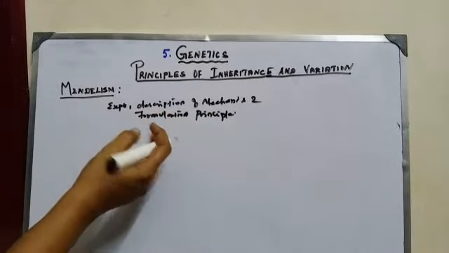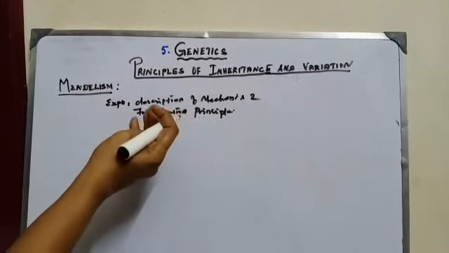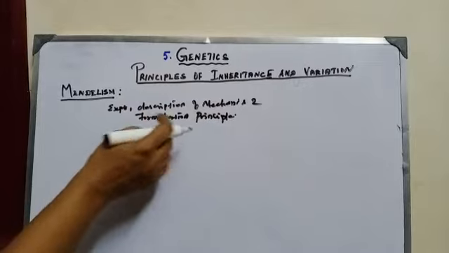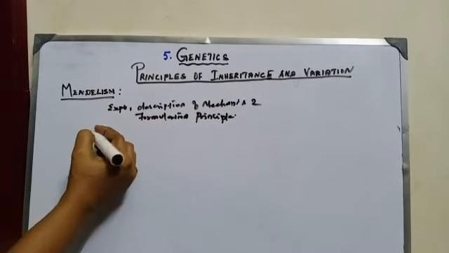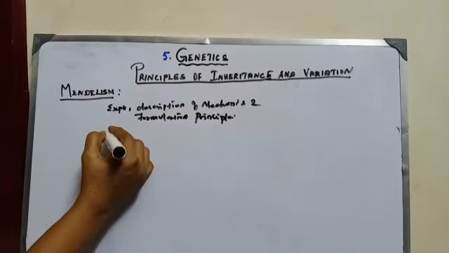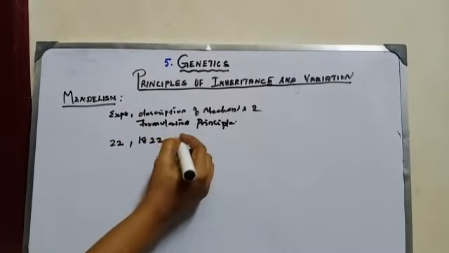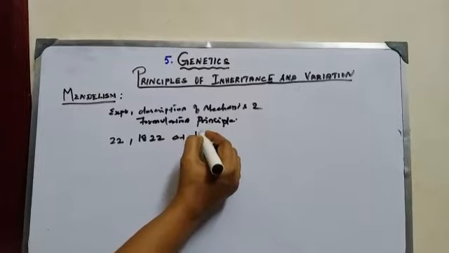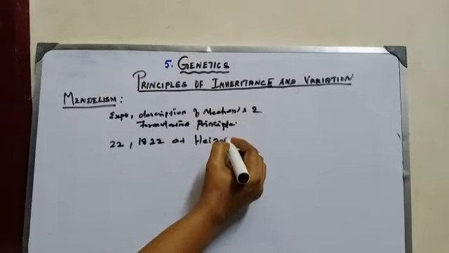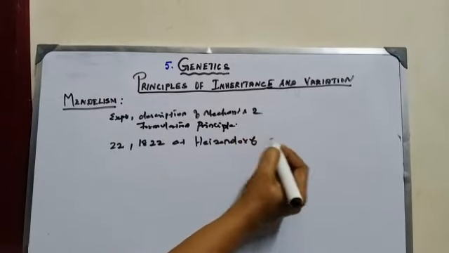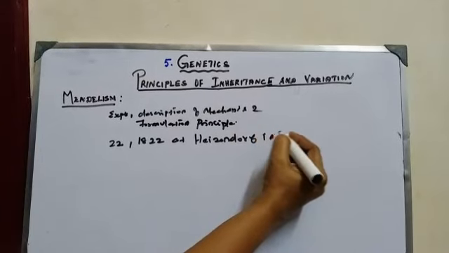Mendel postulated various experimental laws in relation to genetics. The man Mendel was born on July 22, 1822 at Heizendorf in Austria.